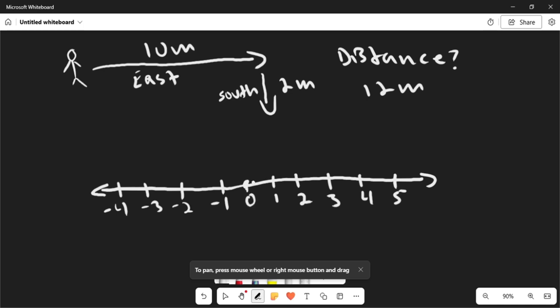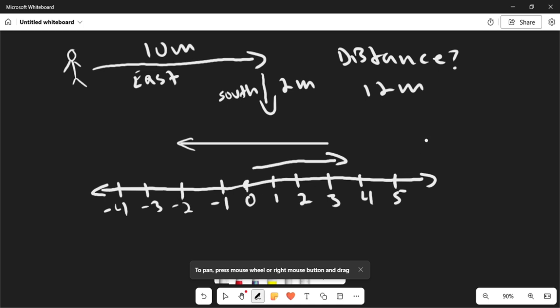Okay, and let's say we walk 3 to the right. So we do 3 to the right, or east, if you want to call it like that, right? But then we decide we want to go back, and we go down to -2 right here, and we stop at -2. What would be the distance and displacement of this problem?